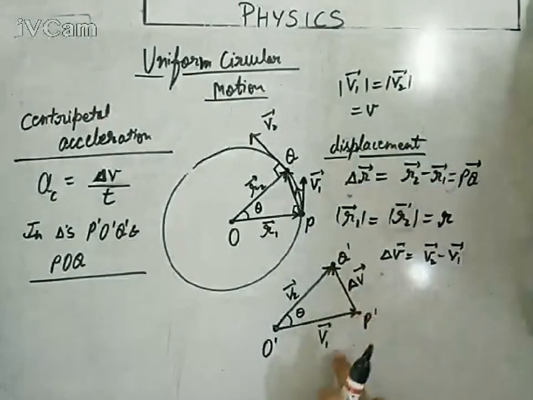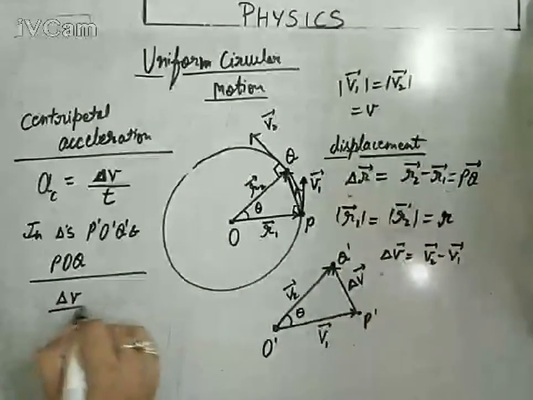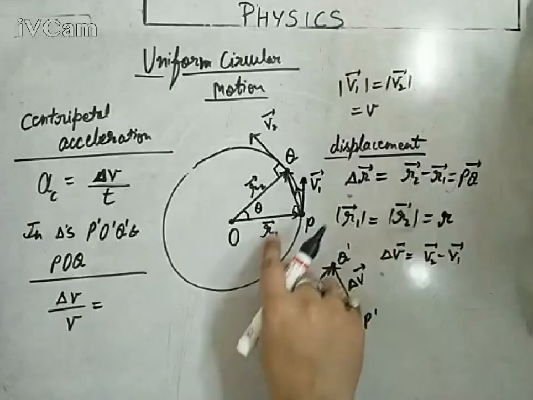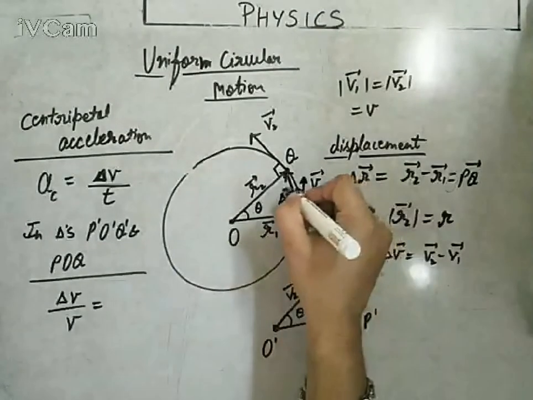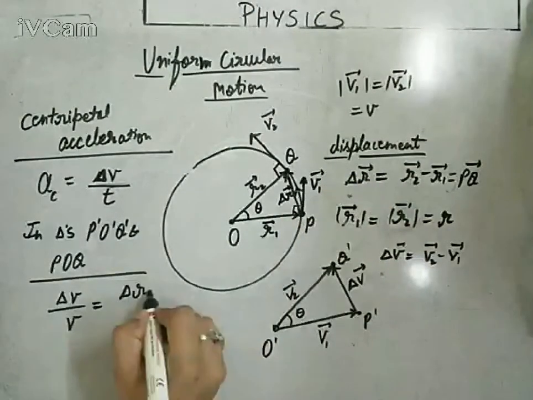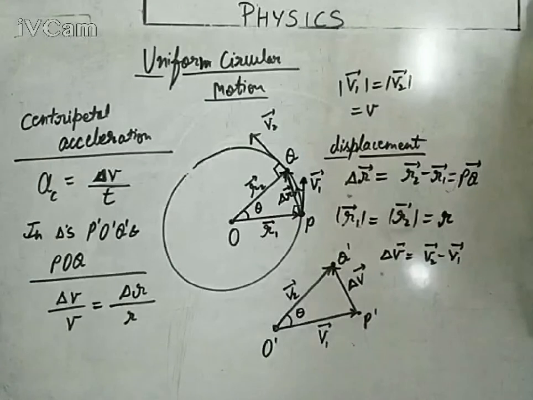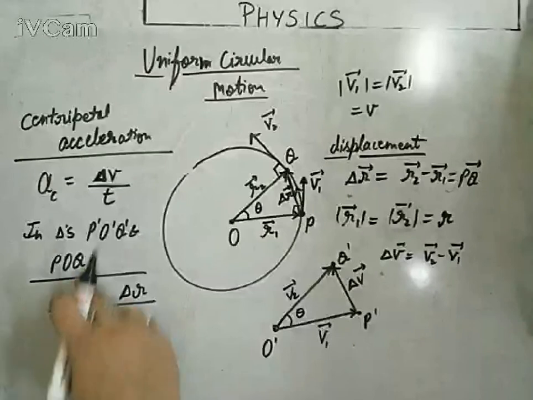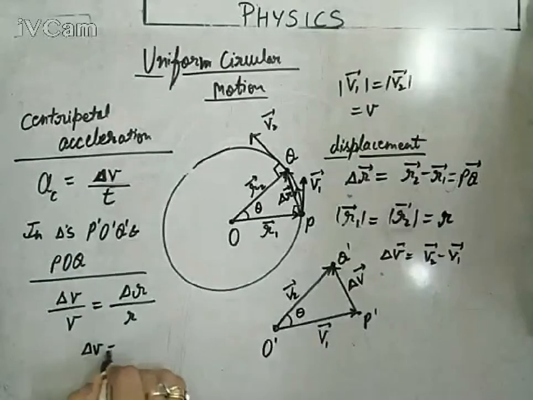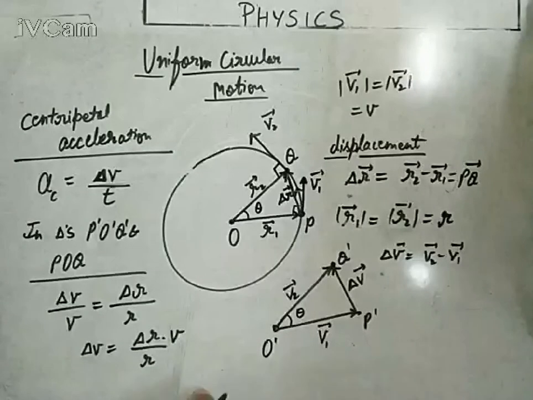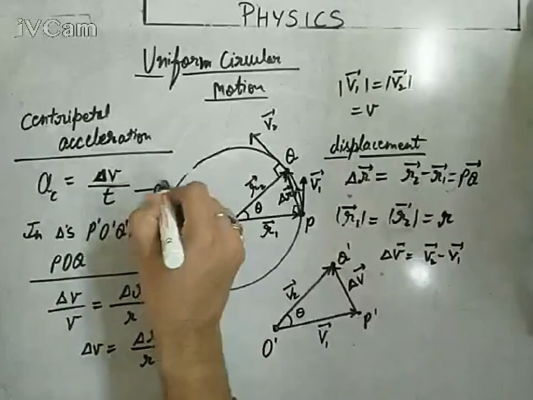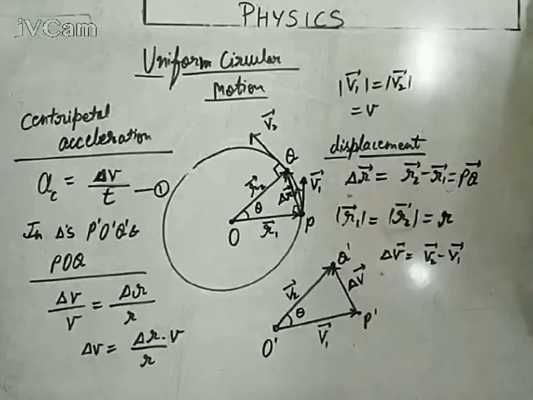So delta V upon V is the same as delta R upon R. You know it, the displacement vector is represented by delta R vector. So by magnitude, delta R upon R. Simply we can write it like this. Our target is to find delta V now. So delta V would be delta R upon R into V. Keep this in mind. Let's put this value of delta V in equation first.